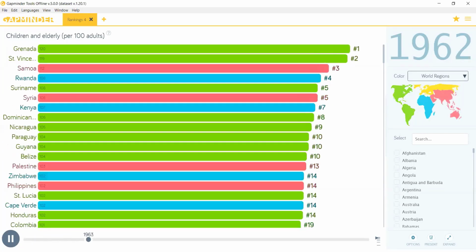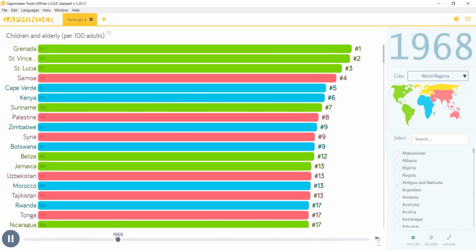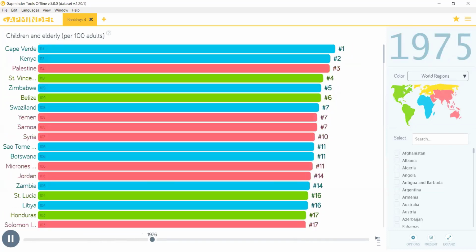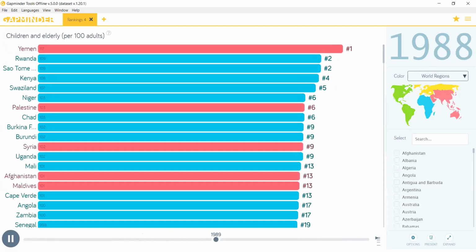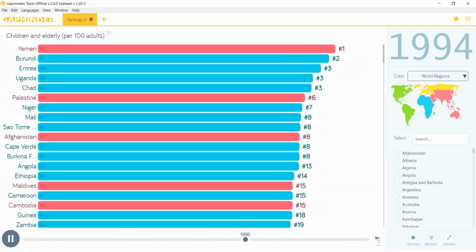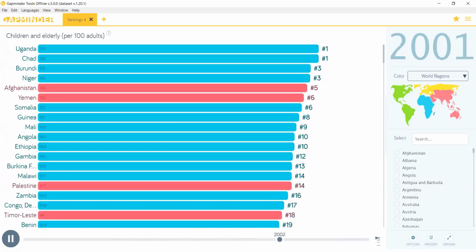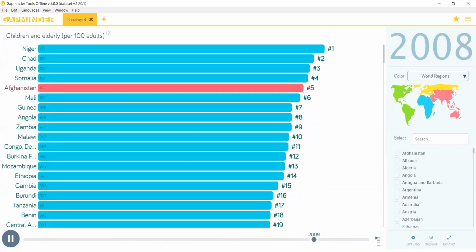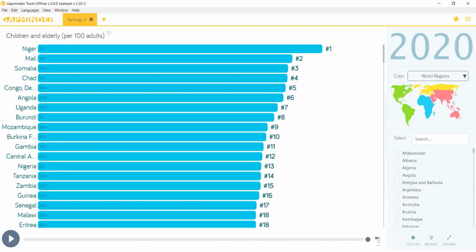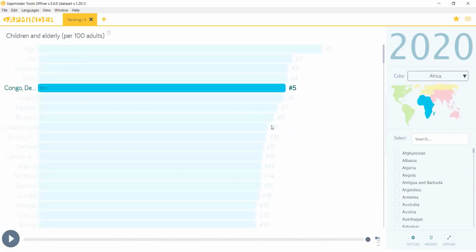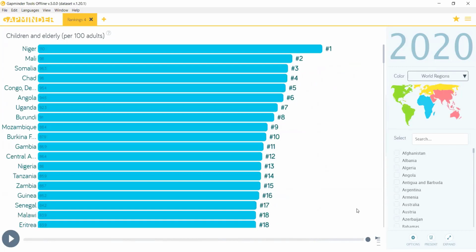Now you will notice that the countries which are poor tend to rank higher in this chart. And you can see the more blue colors are here. The blue colors are from Africa, and there are some red colors which are from Asia. By the end of 2020, you notice that no country other than Africa is on the top 20 countries.